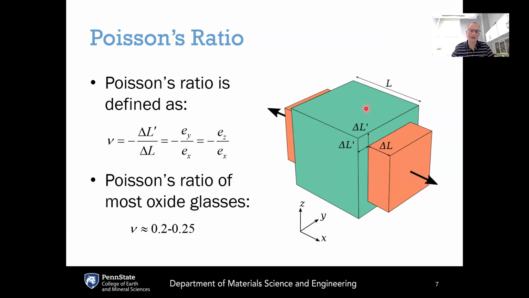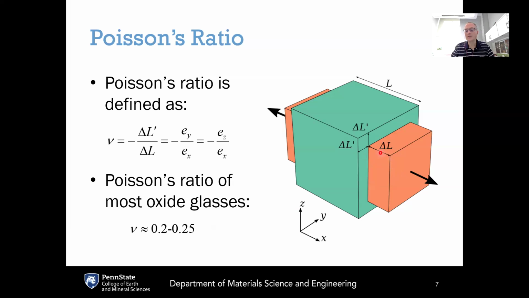So if we consider this diagram here on the right, if you are exposing this material to a uniaxial tension, and that uniaxial tension increases the length along that direction along which the stress is applied.